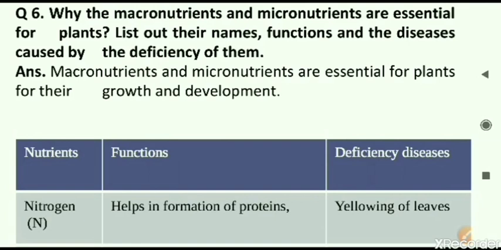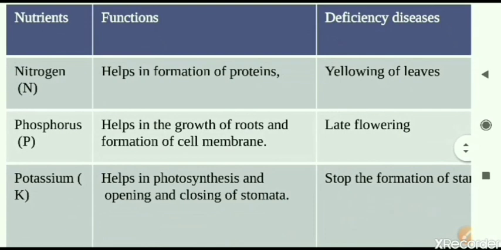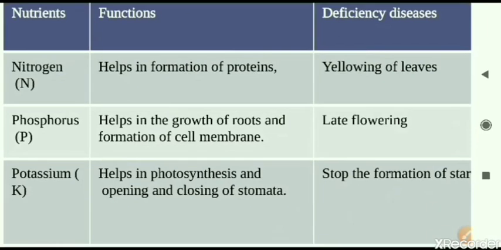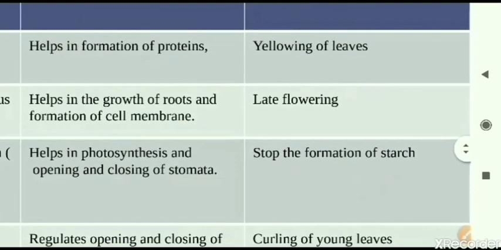Next, the second part of the question they are asking: list out the names, functions and the diseases caused by the deficiency of the macro and micronutrients. So we have to make this table. The tables are mentioned in the book itself. Now here some changes I have made in the deficiency diseases to make it easier for you to learn. You can note down the answers directly from here.